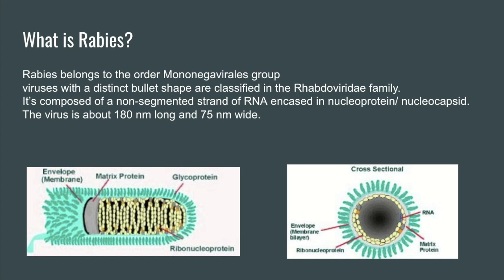bullet-shaped with 10 nanometer spike-like glycoprotein peplomers covering the surface. It's composed of a non-segmented strand of RNA encased in nucleoprotein/nucleocapsid. It does have an outer envelope. The virus is about 180 nanometers long and 75 nanometers wide.